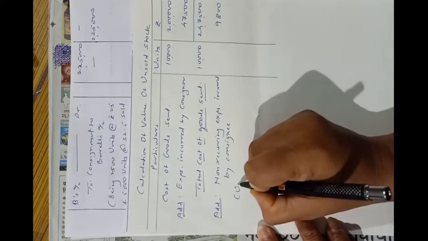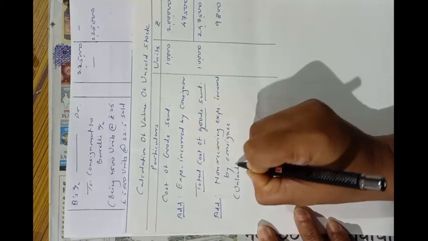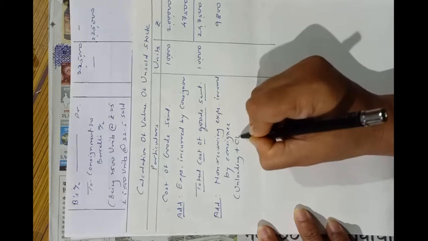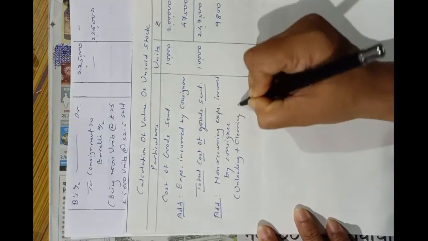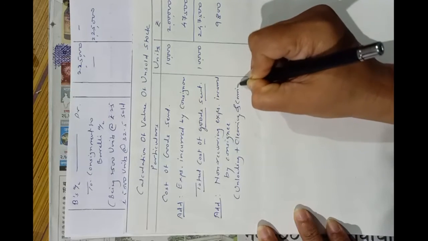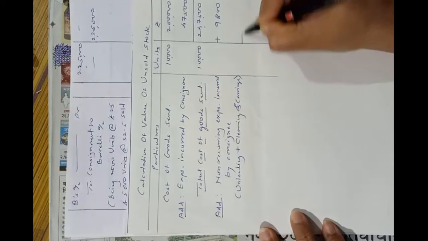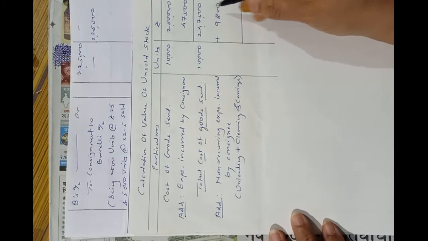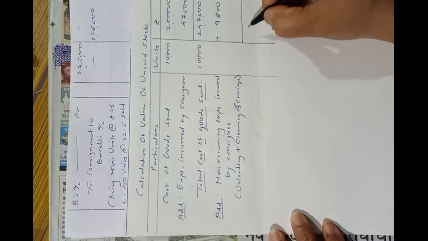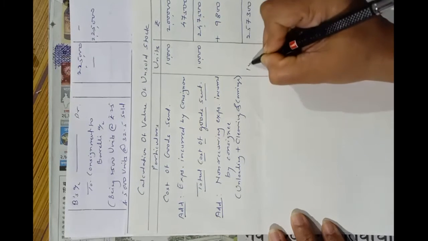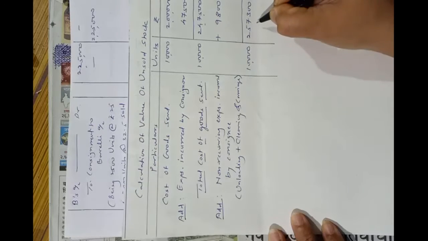Okay, I will write here for your understanding: unloading charges plus clearing and carriage inward. So we'll add this amount here, 2,47,500 plus 9,800, so it is 2,57,300 for 10,000 units.